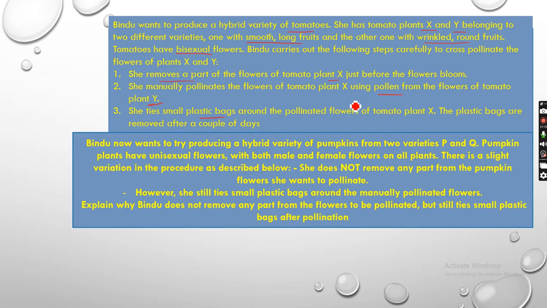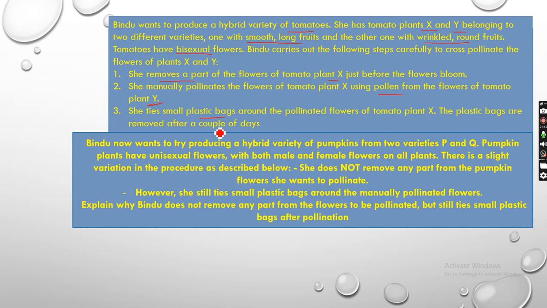Plant X में pollination किया तो इसलिए plant X को plastic bags use करना. Why do we use plastic bags? So in order to avoid contamination, so that no other pollination occurs from any other parts of the flower. Okay, she was specific because she needed only the pollens from plant Y X में डालना है, तो इसलिए उसने cover कर दिया plant X को. Okay, so that other flower से contaminate ना हो जाए, जिसको उसको एक specific variety चाहिए, so that is why she did this process.